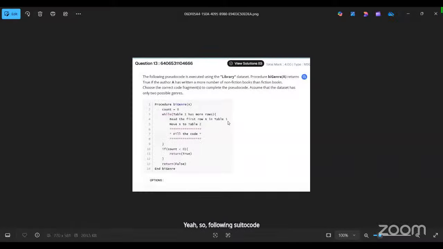Okay. Let me share. You can see the pseudocode, right? So here the library dataset is there. So the following pseudocode returns what? What is this procedure going to return? Author A has written more non-fiction books than fiction books. Is this clear? Yes. So then it is going to return what? True. So if count is greater than 0, return true, otherwise return false. That's it. So we need to fill the code.